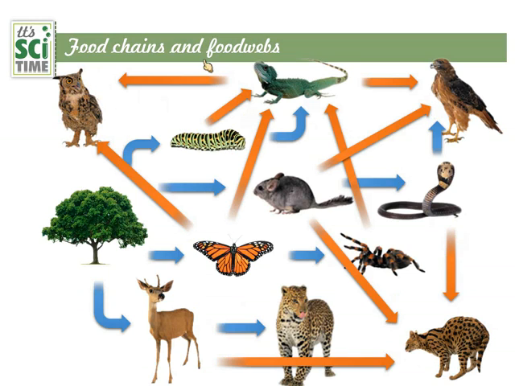Now we can call this a food web. In a food web, there are many interrelationships. A number of food chains are linked here, and we can find new food chains here. I will go through this one: the plant to butterfly, butterfly to lizard, lizard to eagle. That is a new food chain. Primary level, secondary level, and tertiary level. Likewise. So how does matter flow through these food chains, and how does energy flow through the food chains?